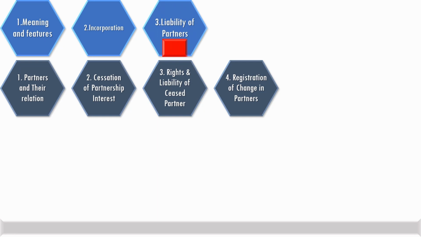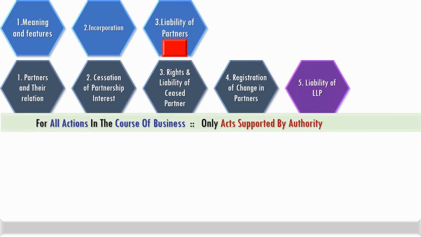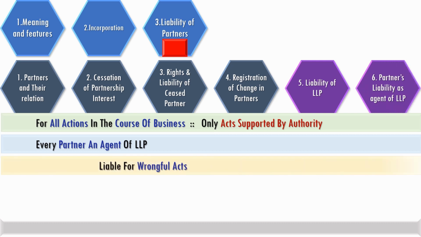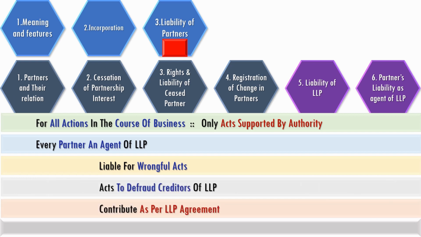LLP as a principal is liable for all authorized acts of partners in the course of business. Every partner is an agent of the LLP. He is not an agent of other partners. As an agent of the LLP, he is liable for all wrongful acts of his and his acts to defraud creditors, if any. A partner is required to contribute as per the LLP agreement.